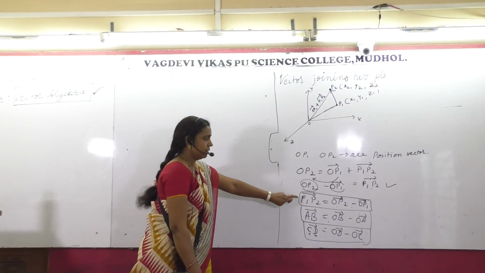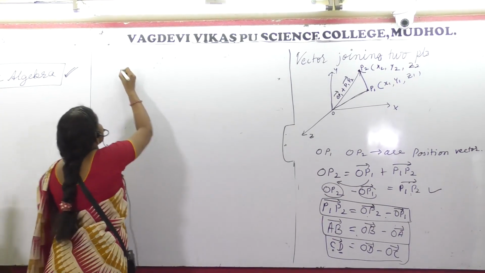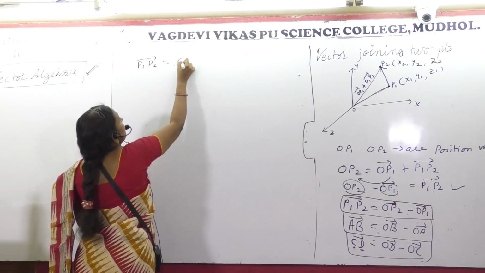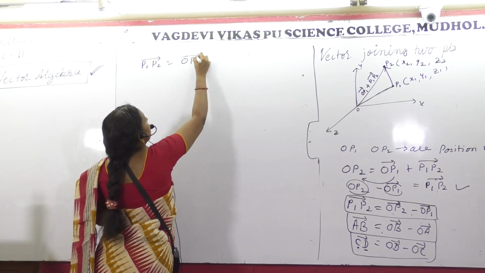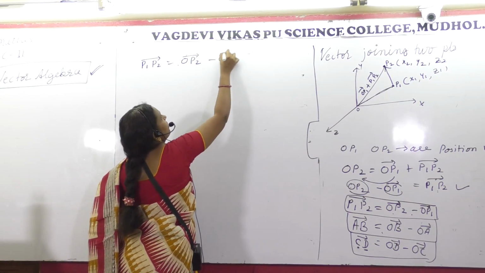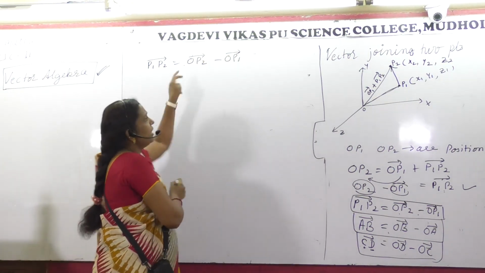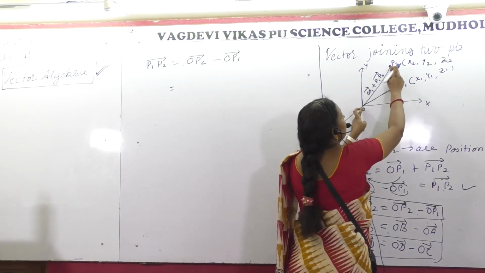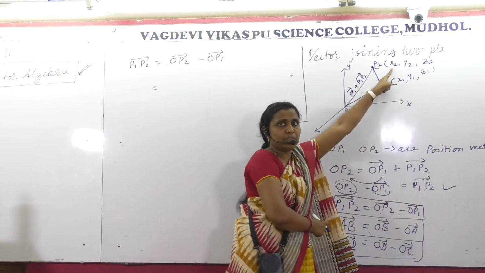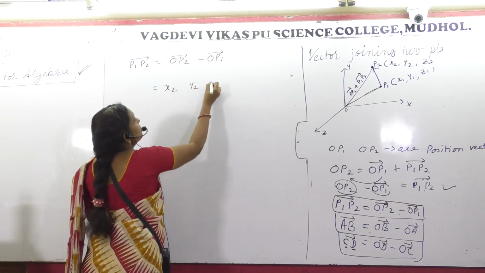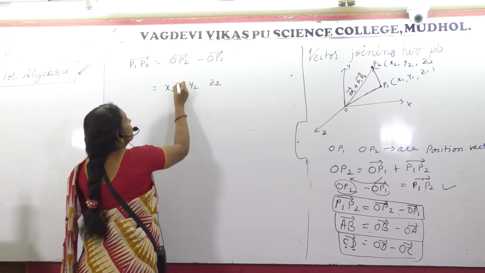So where were we? We were studying the expression for the P1P2 vector. What we got? OP2 minus OP1. What is OP2? OP2 with the components x2, y2, z2.